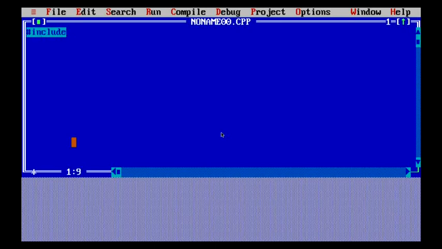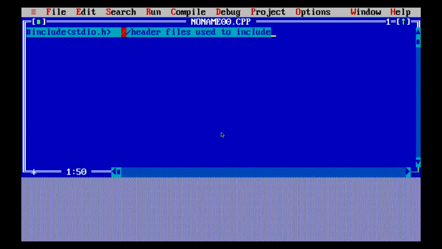Here when we click on New, a file opens for us. In that we write hash include stdio.h. Writing hash include stdio.h will include all the header file functions that are in stdio.h. So basically this is a header file. Whenever I use a hash in front of include, that is a header file, and then writing stdio.h in angle brackets is the particular header file for the functions we are going to use in this program.